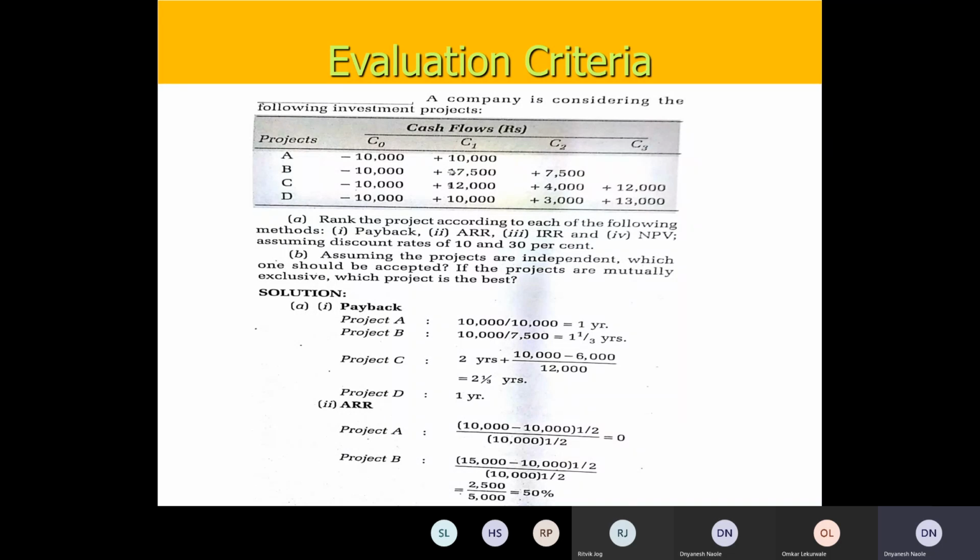Hello? Yes sir, it's coming. So I'll explain this concept in more detail in the next session. So be present for that. But here we are ignoring the time value. So there is no question here of considering inflation.